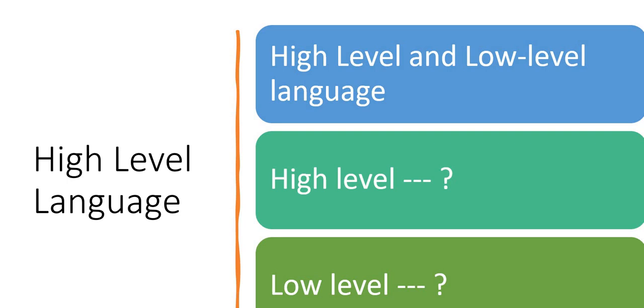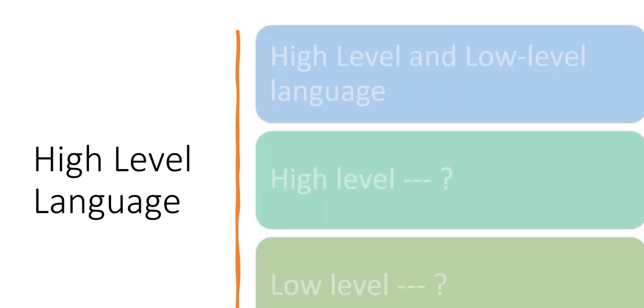On the other hand, low-level languages cannot execute on all platforms. They require a special configuration for the machine and they are not user friendly, but they are machine friendly. A machine can easily understand them. Low-level languages are machine language and assembly language. They are a combination of zeros and ones and can be understood by a particular machine.